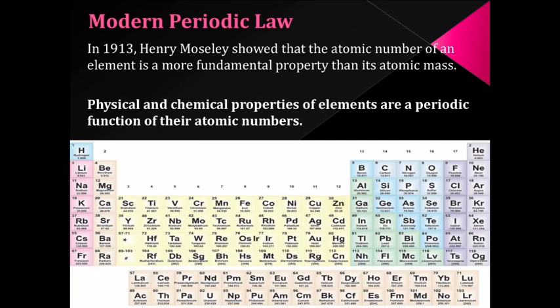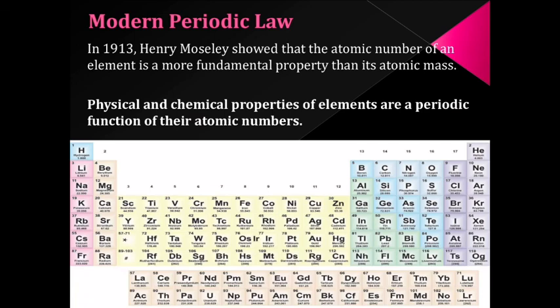The modern periodic table is also called the long form of the periodic table. This periodic table contains 7 horizontal rows that are called periods and 18 vertical columns called groups. The entire periodic table is divided into 4 subgroups. These are also called blocks, and these blocks are S, P, D and F.